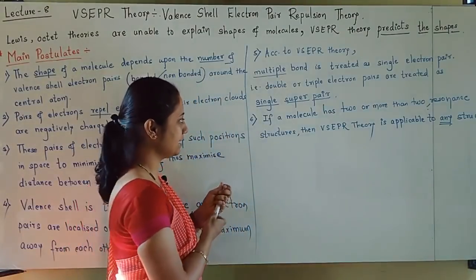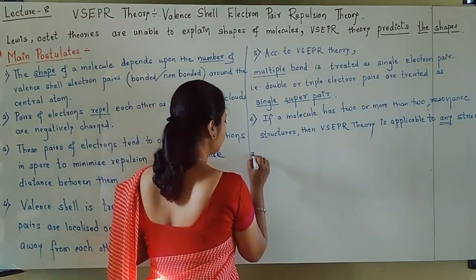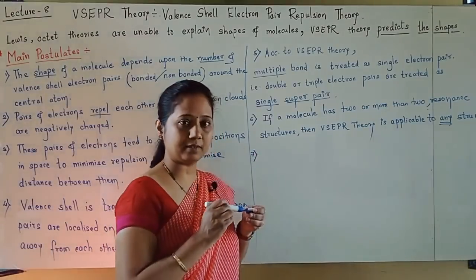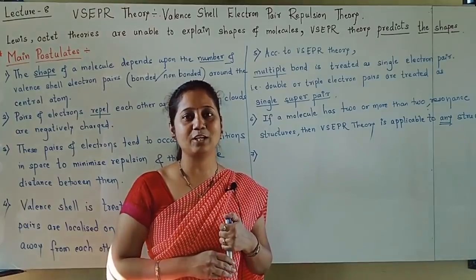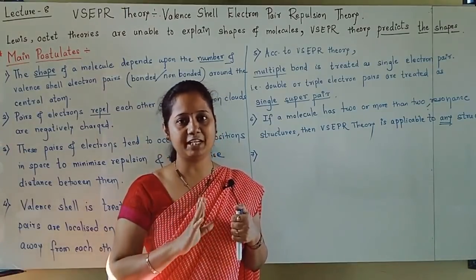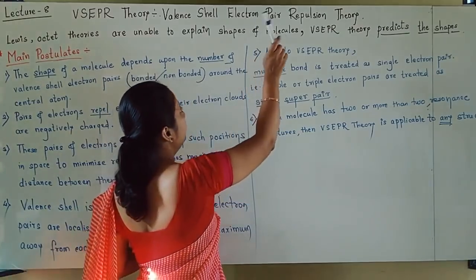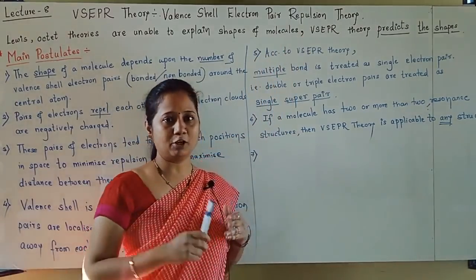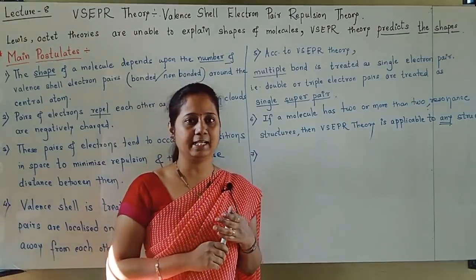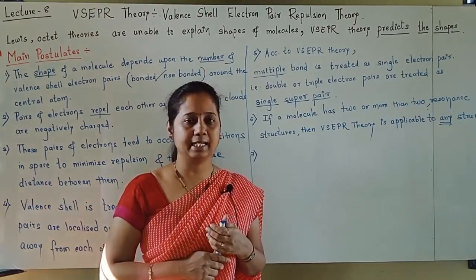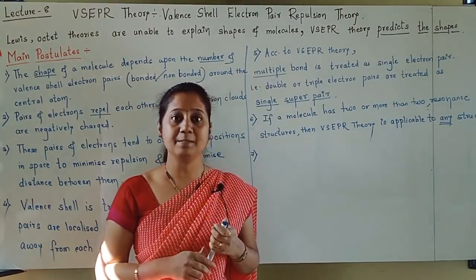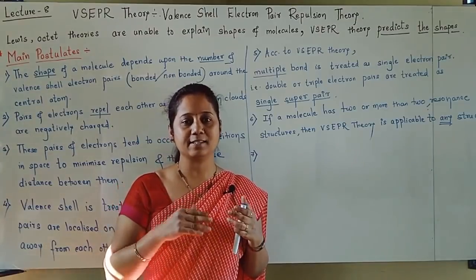Let us move towards the last postulate of VSEPR theory, and this last postulate is again a very important postulate, and it is again regarding repulsion, because this theory itself is regarding repulsion. This last postulate tells the order in which repulsion decreases.